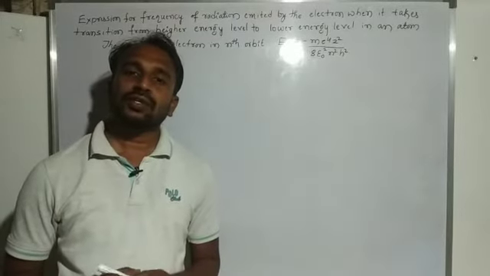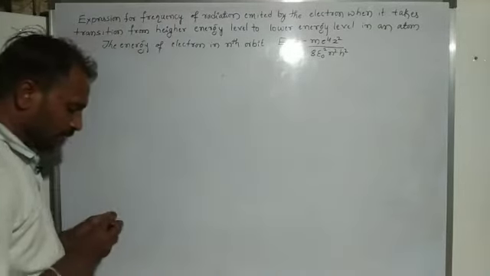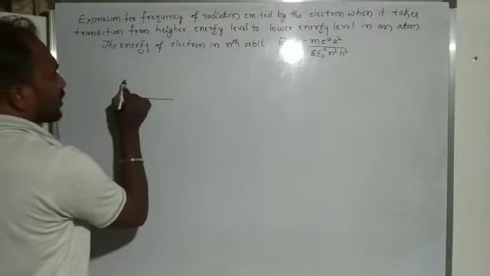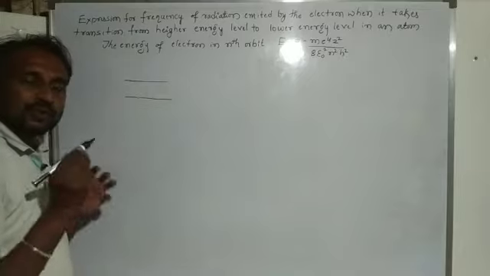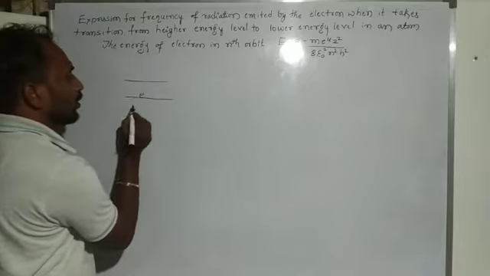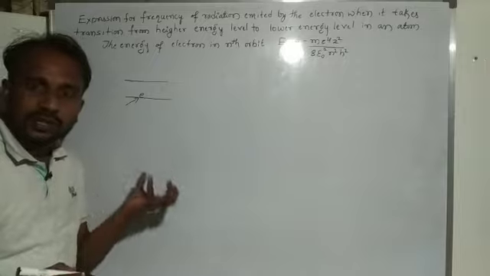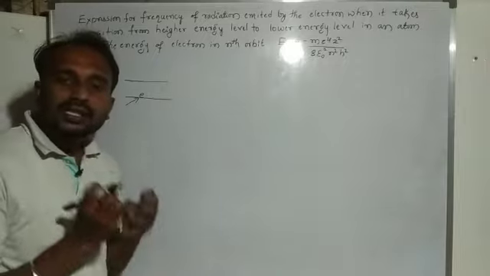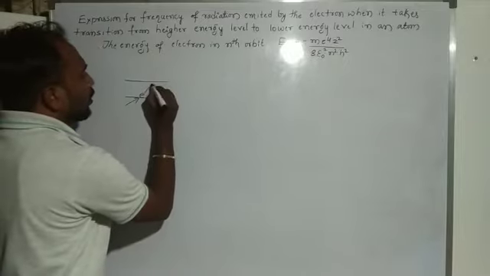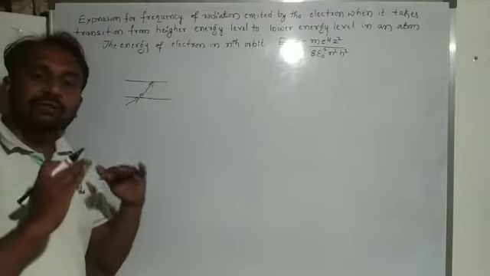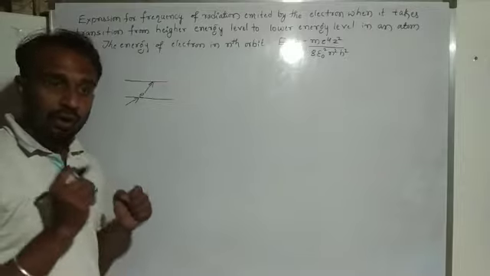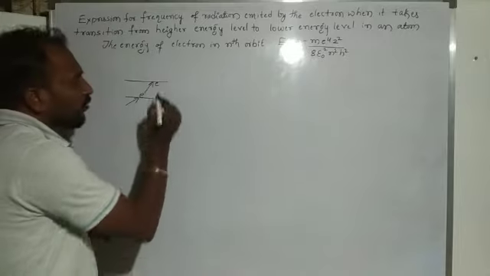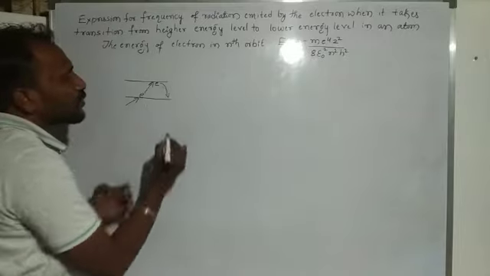Okay, dear students, you already know that here we consider this one a lower orbit and this one a higher orbit. Suppose an electron is present in a lower orbit and some amount of energy is given to this electron. Then what happens? The electron absorbs that energy and jumps to a higher energy level. It means an excited state.